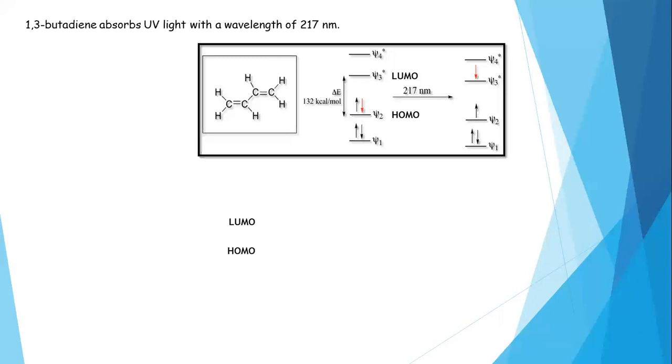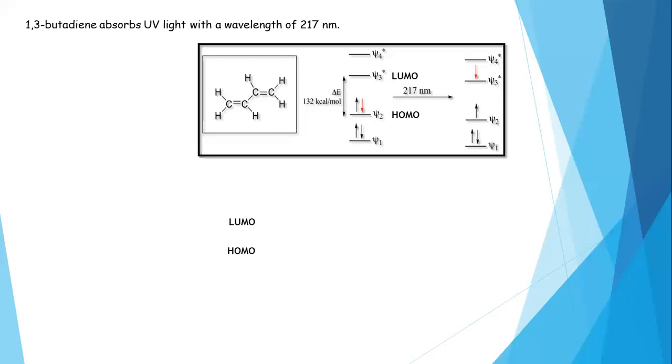So by absorbing the 132 kilocalories per mole energy containing radiation, that is equal to the radiation having 217 nanometer wavelength, the electron promotion takes place from HOMO to LUMO, so that it is a π to π star electron transition. Of course, sigma to sigma star electron transition needs more energy. π to π star electron transition requires moderate or less energy. Even n to π star transition again requires very less energy.